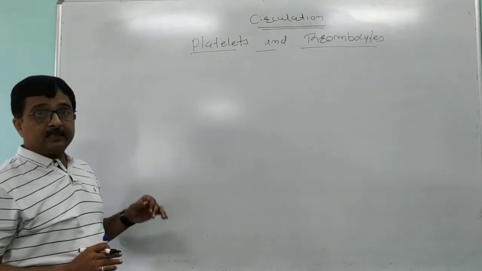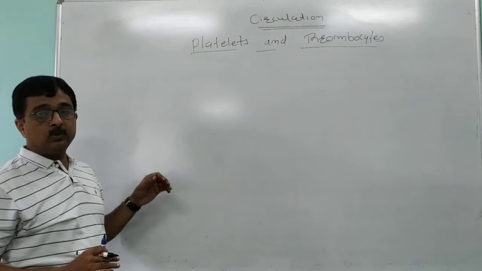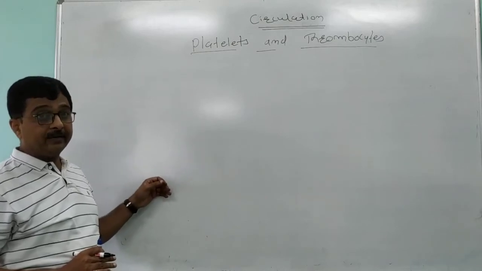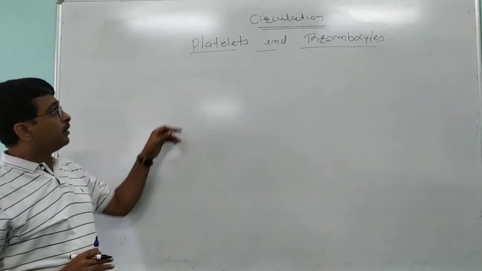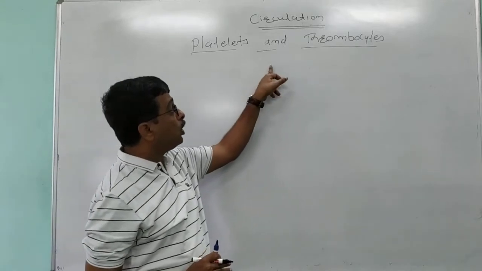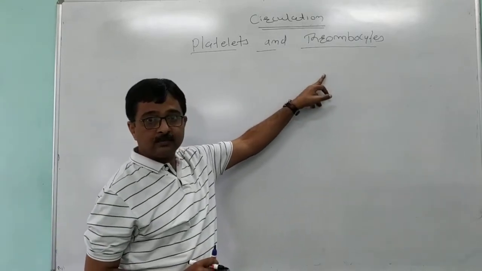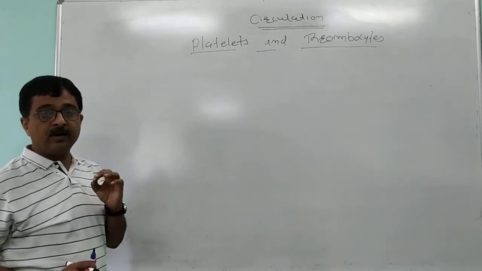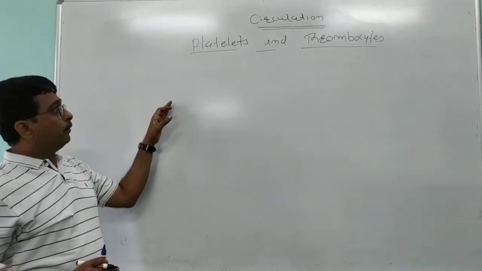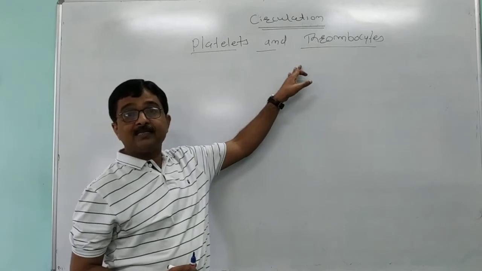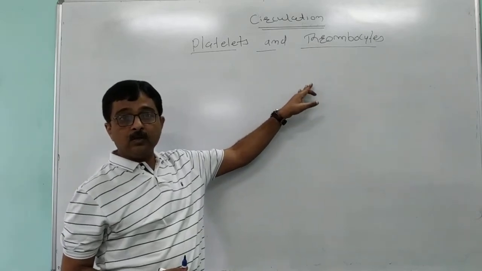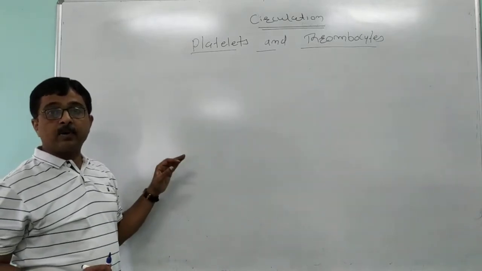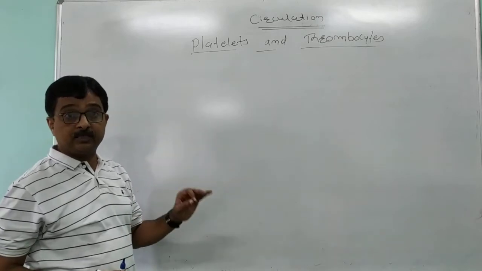In some books you will read "blood platelets or thrombocytes." Are both the same? Yes, function wise both platelets and thrombocytes are the same because both these cells perform the same function.